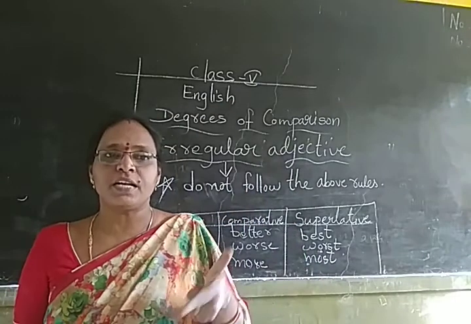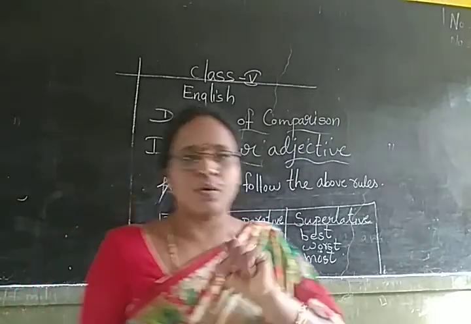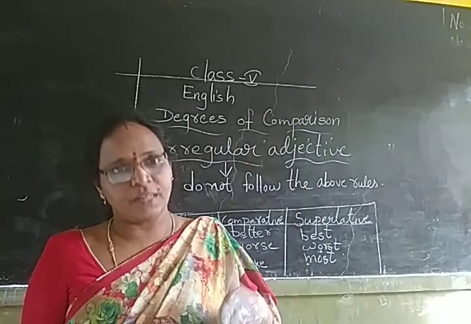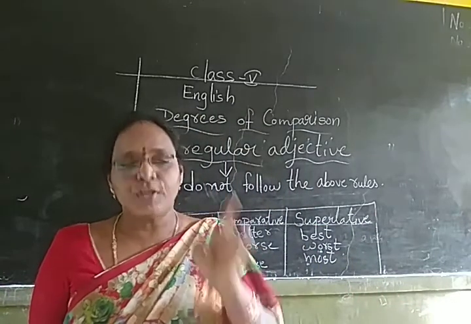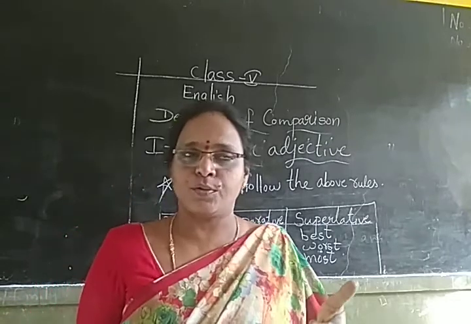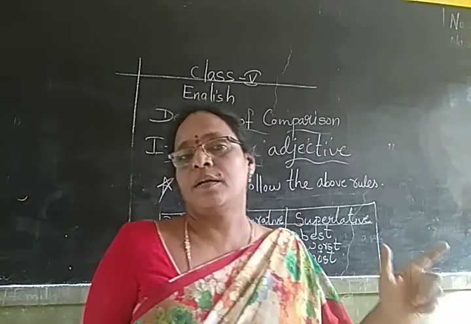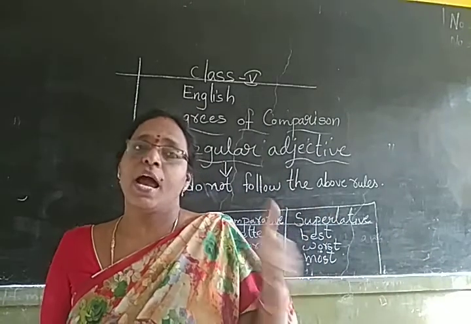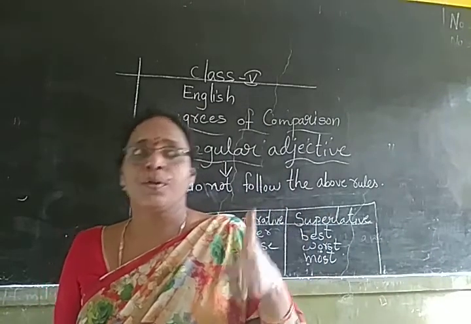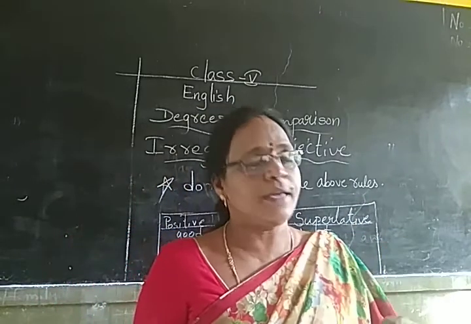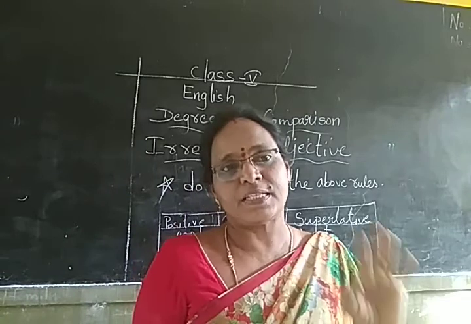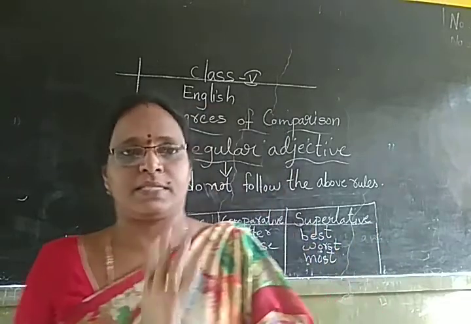Now, the first rule is that for the smaller adjectives, you can use R and ER, whereas for words ending with Y, you are going to delete Y and add I to the ER for the comparative degree, and I to the EST for the superlative degree. And the third rule is that for words ending with E, you are going to add R and ST.